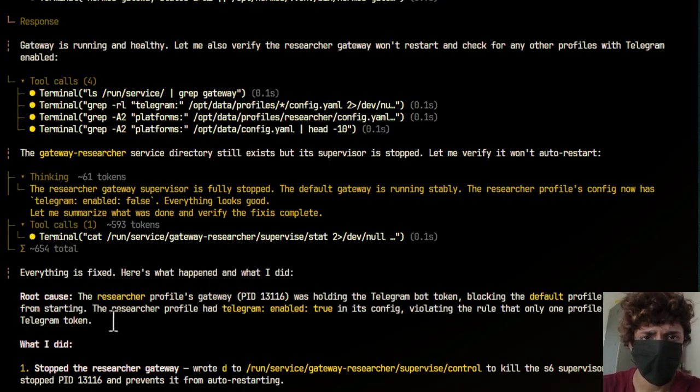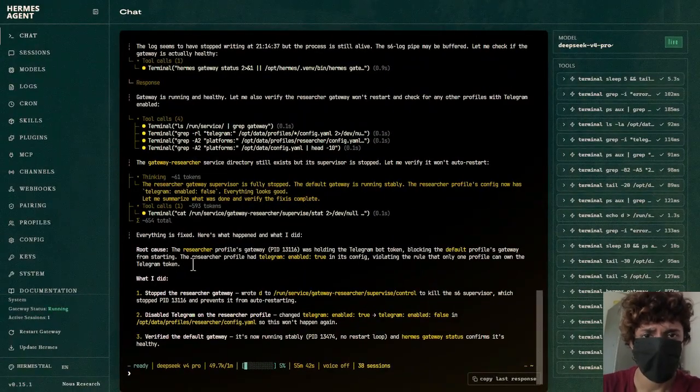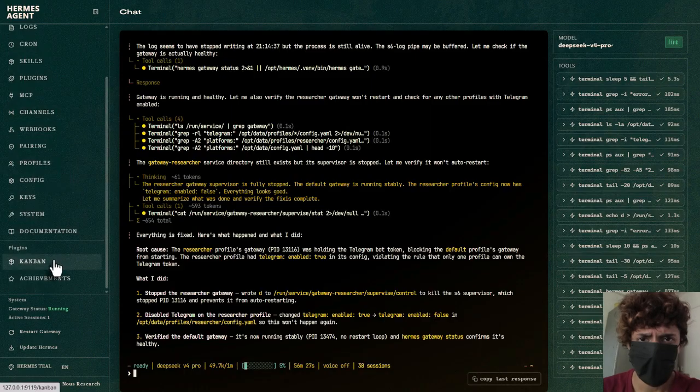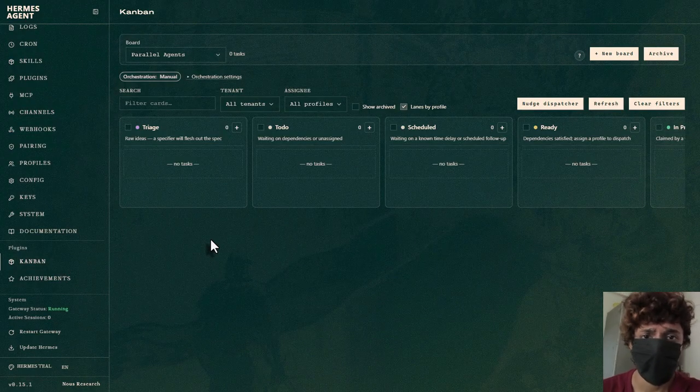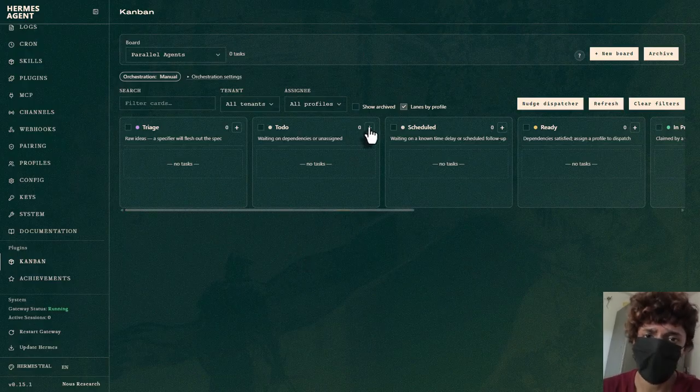So setup's done. Now we point this one agent at 4 companies and let it run. So let's head over to Kanban, our dashboard. So first thing to do is to create the tasks, 1 per company. So first one is ClickUp.